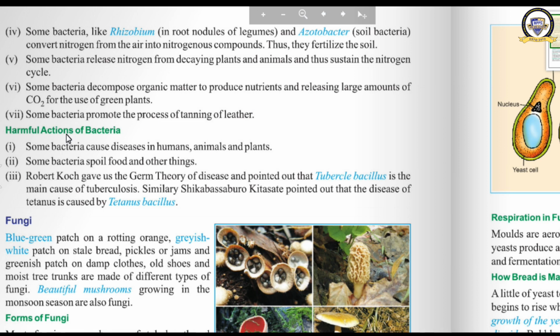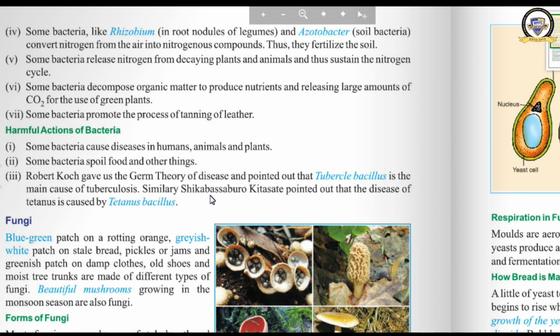Now, what are the harmful actions of bacteria? Some bacteria cause diseases in humans, animals and plants. Then some bacteria spoil food and other things. Robert Koch gave us the germ theory of disease and pointed out that tubercle bacillus is the main cause of tuberculosis.